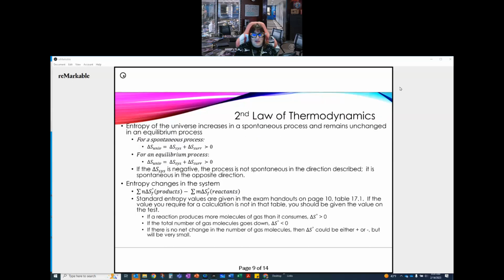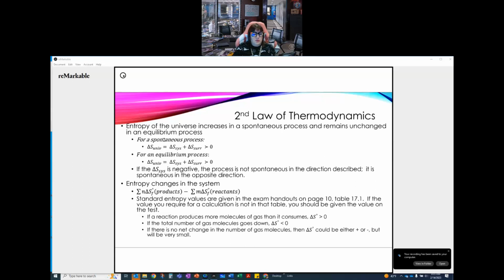So the second law of thermodynamics says that the entropy of the universe increases in a spontaneous process and remains unchanged in an equilibrium process. So in equilibrium, the entropy does not change. We go forward, we go backward. So it doesn't matter what we're doing, net change is not noticeable. It's not measurable, which is the same way that we defined the equilibrium constant, in that we don't notice any changes in those values in terms of concentration. So that's how we know we're at equilibrium.